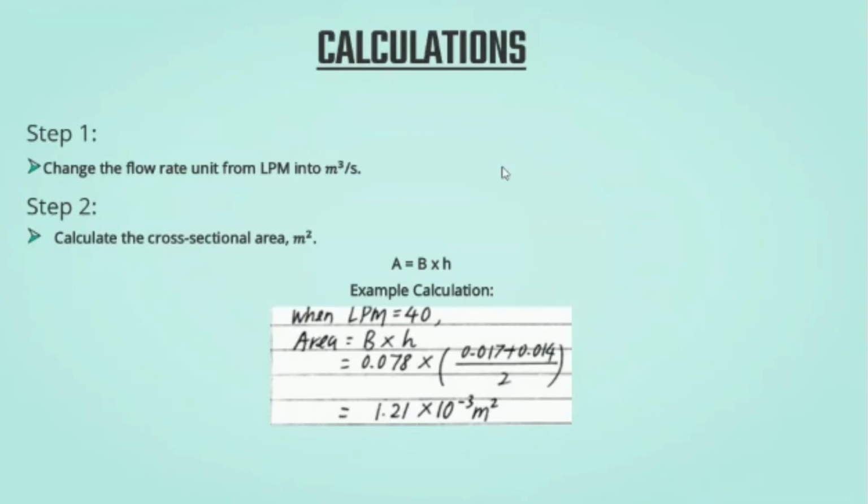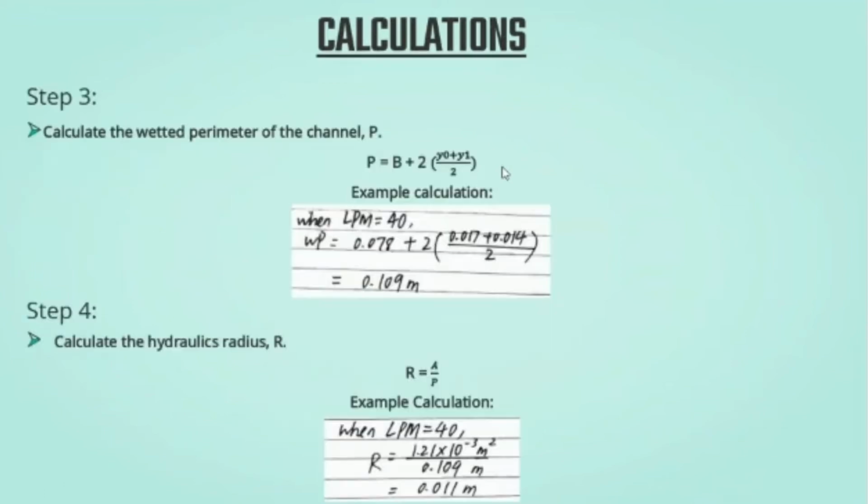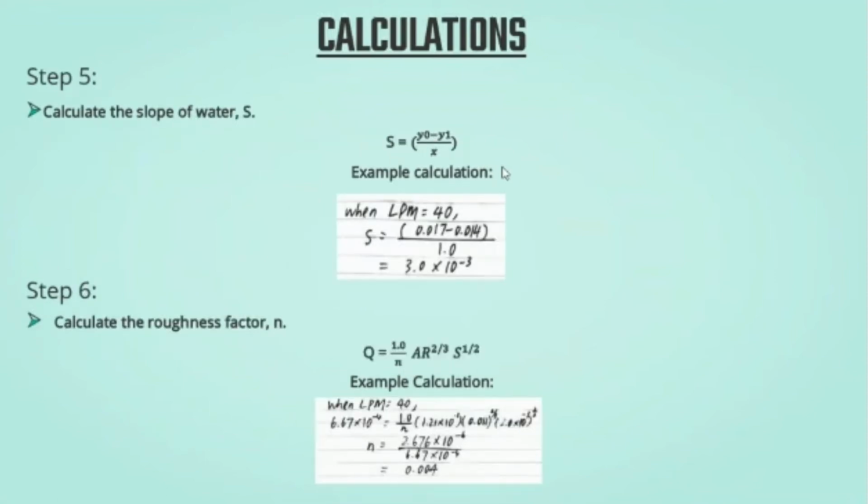Step 1 is to change the flow rate unit from lpm into meter cube per second. Step 2 is to calculate the cross-sectional area in meter square, which is area equals breadth times height. Below is an example of calculation. Step 3 is to calculate the wetted perimeter of the channel P, which is P equals b plus 2 times (Y0 plus Y1) over 2. Then step 4 is to calculate the hydraulic radius, which is R equals A divided by P. Step 5 is to calculate the slope of water, which is S, and step 6 is to calculate the roughness factor n from the Manning equation.